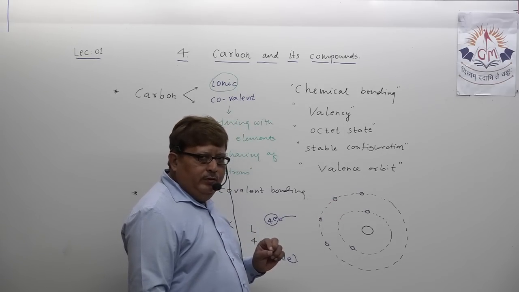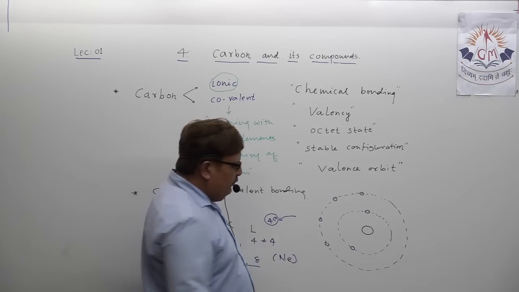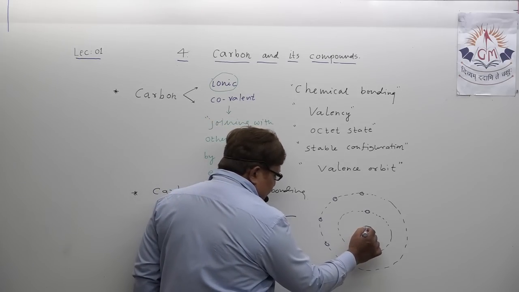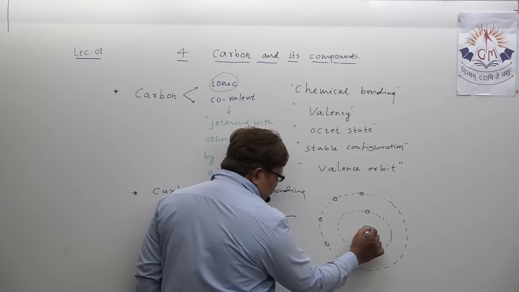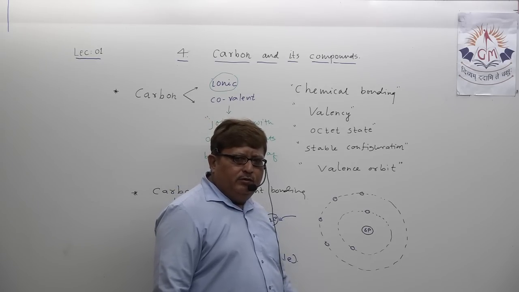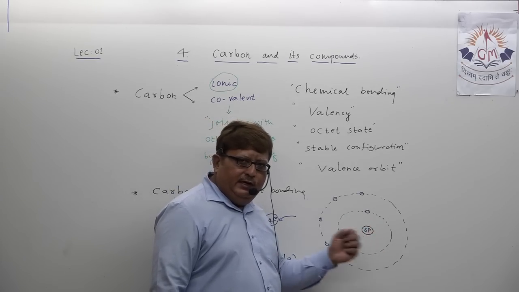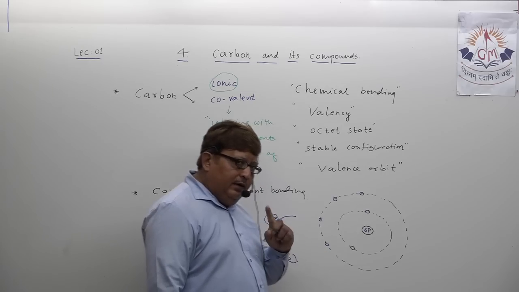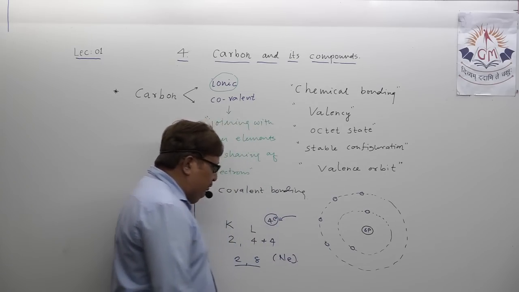The number of protons and electrons are always equal, so obviously in the nucleus there are 6 protons, and also 6 neutrons. Just now we are writing only protons because protons actually attract the electrons. Now my dear student, try to understand.